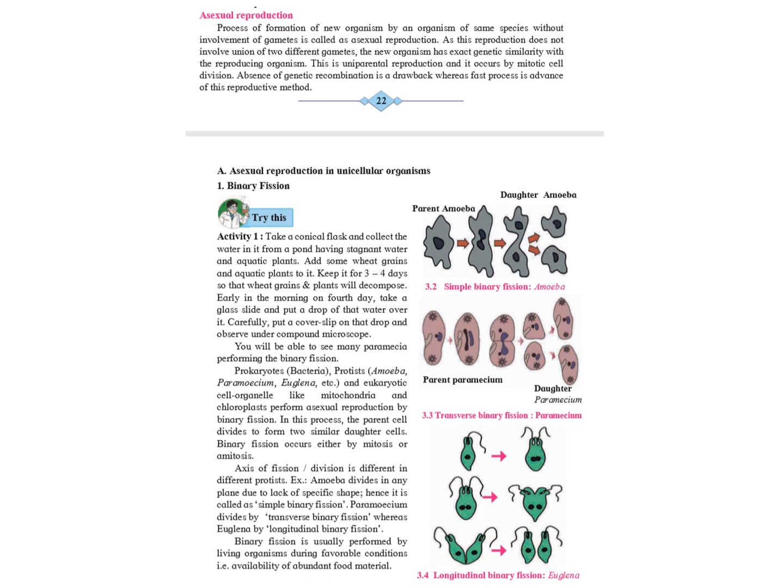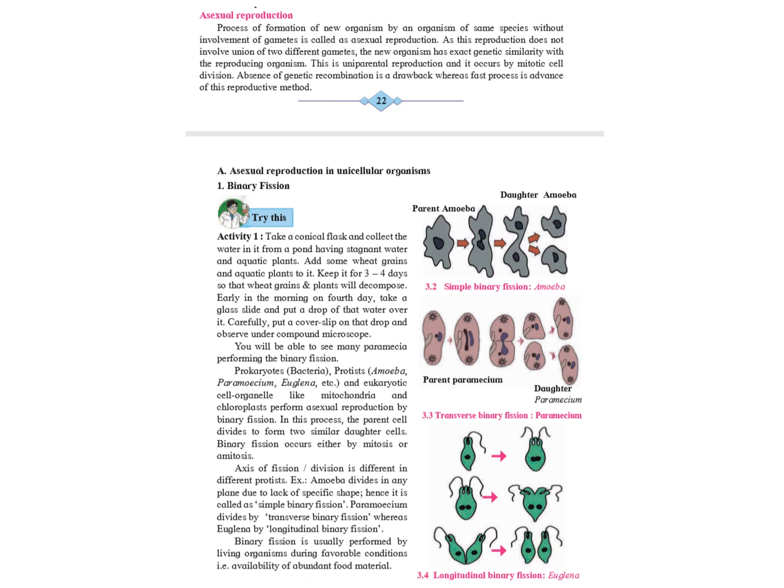Asexual reproduction is further subdivided as asexual reproduction in unicellular organisms and asexual reproduction in multicellular organisms. First, we will be learning about asexual reproduction in unicellular organisms. This is again further subdivided as binary fission, multiple fission, and budding. The first one is binary fission.